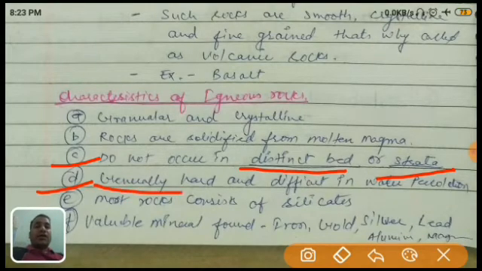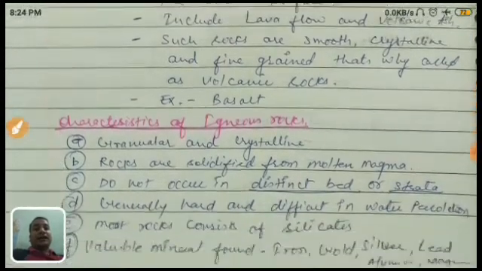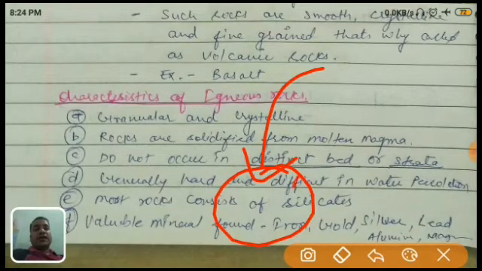Generally it is hard because it is the primary rock. That's why it is very hard and makes water percolation difficult. What is water percolation? The water cannot enter the rocks. It means it is not porous in nature. That is called percolation.